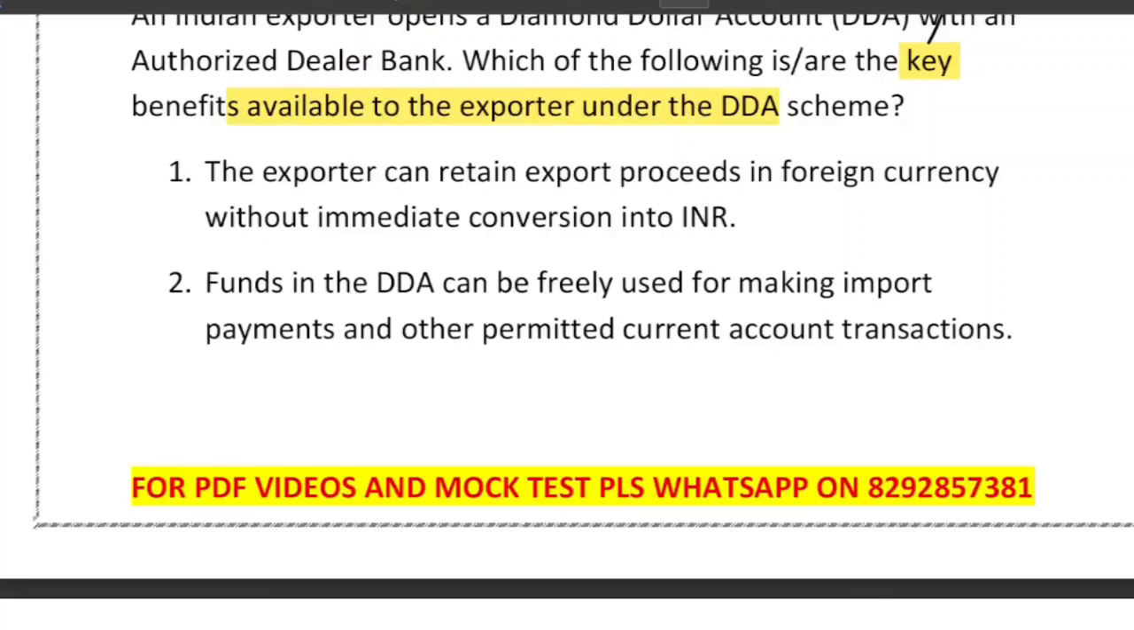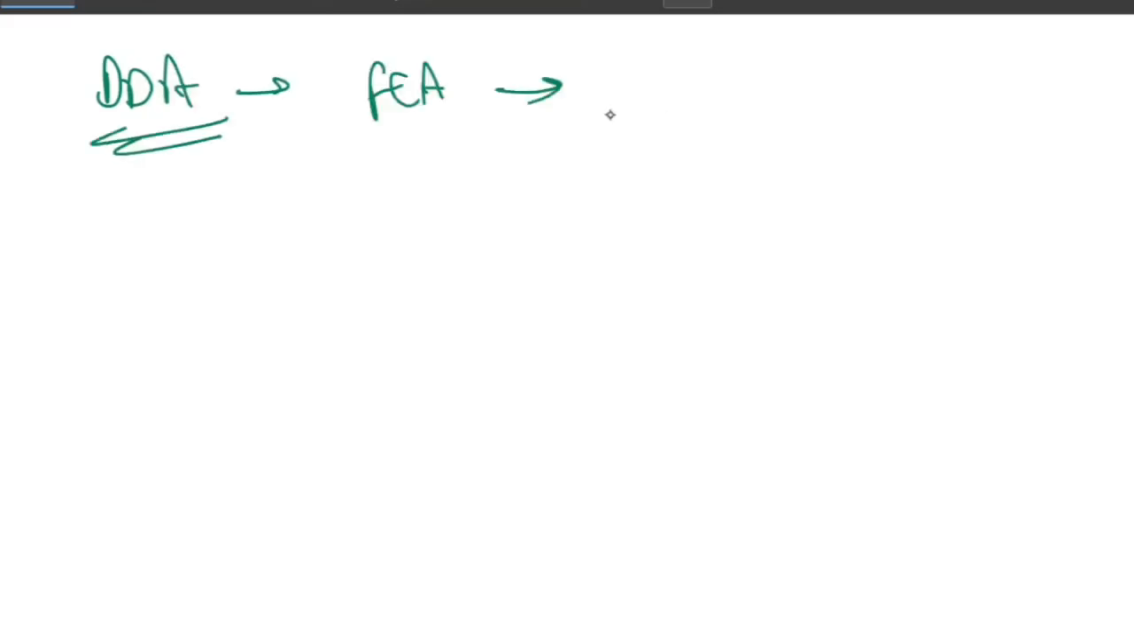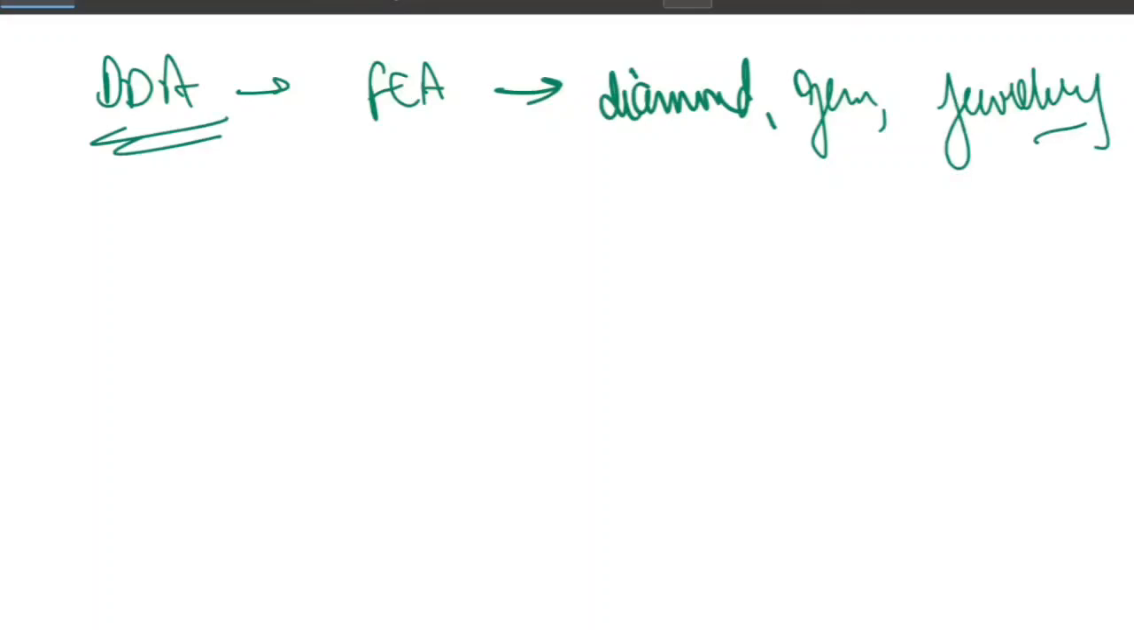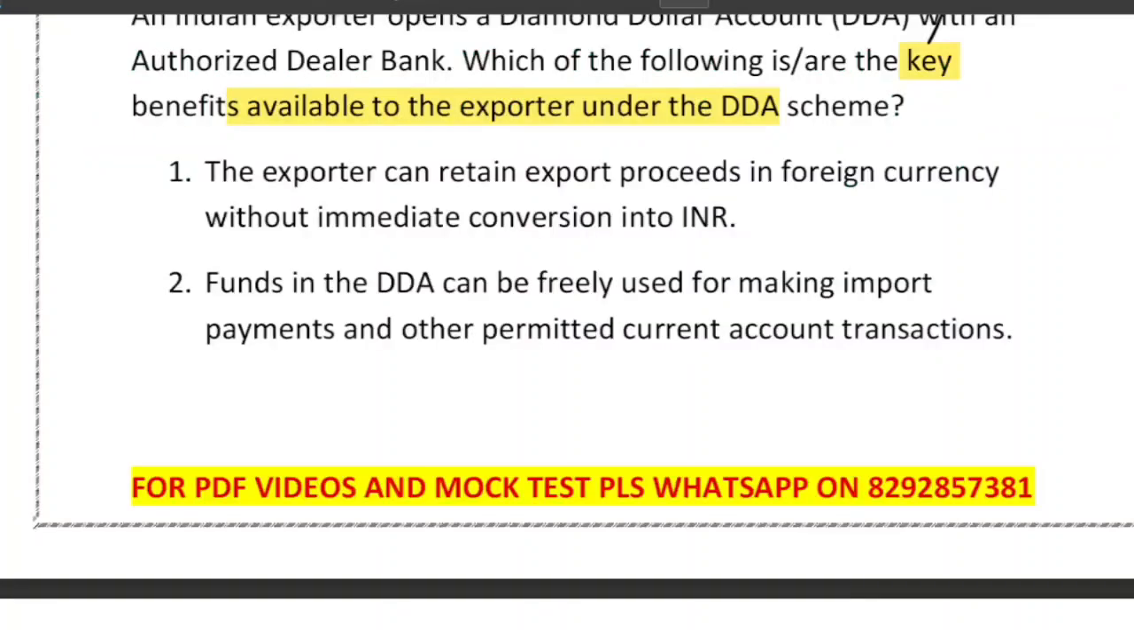Let's understand this in the simplest possible way regarding the DDA scheme. This is called Diamond Dollar Account. It is like a foreign currency account, especially allowed for business in the diamond, gem and jewelry sector. So these sectors are eligible for this account. It helps avoid frequent currency conversion and manage foreign currency more efficiently. So statement number 1 says that the exporter can retain export proceeds in foreign currency. Yes, that is the correct one.